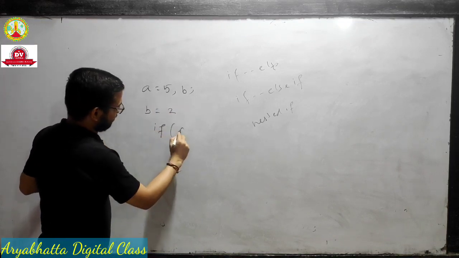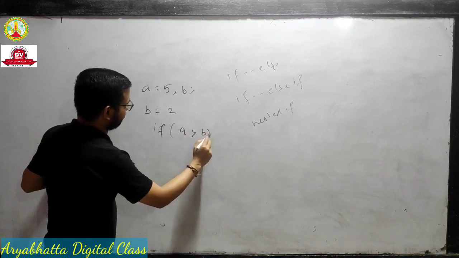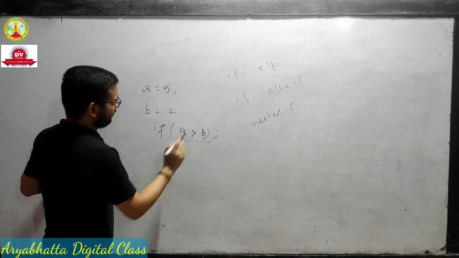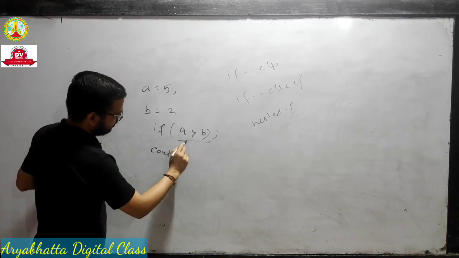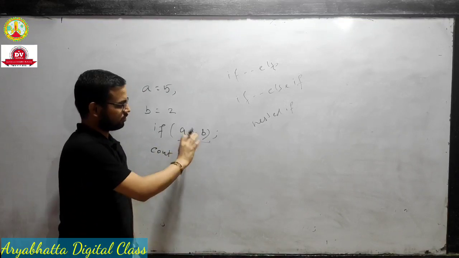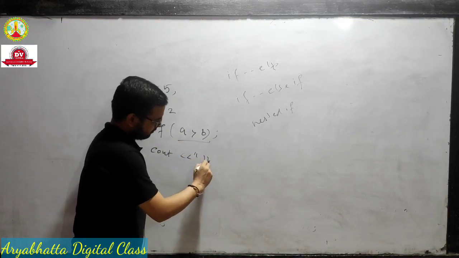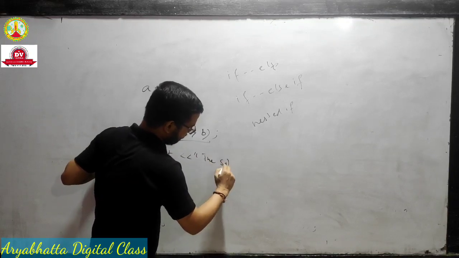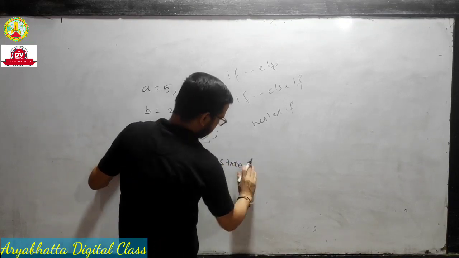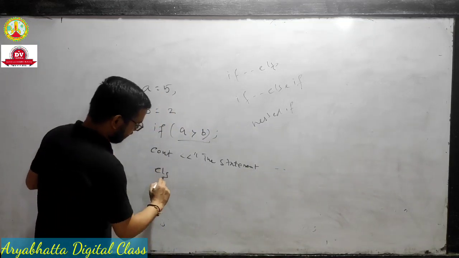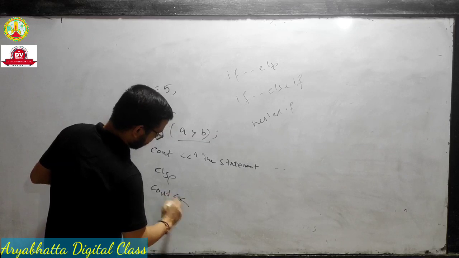If we write a greater than b, this statement is true, since a is 5 and b is 2, the condition is fulfilled, then print this statement. The first statement is executed, otherwise the next statement is executed.